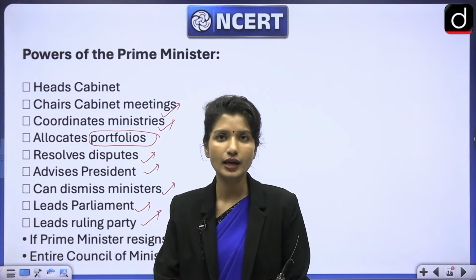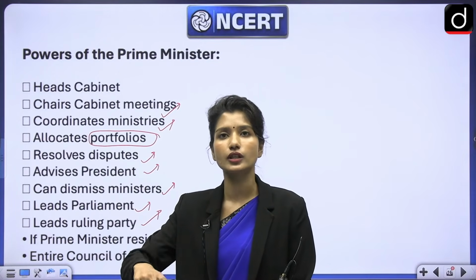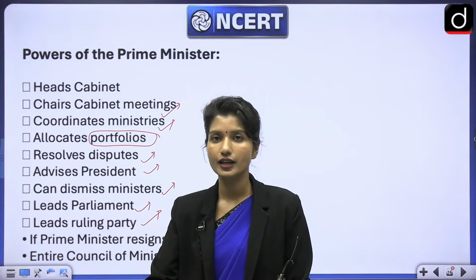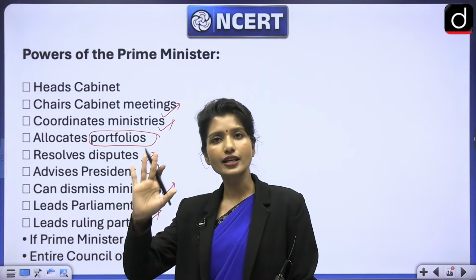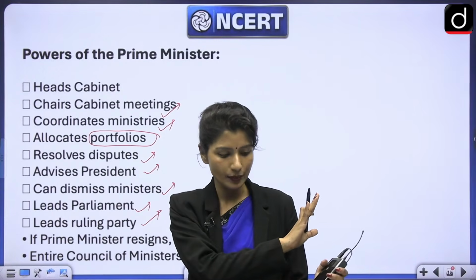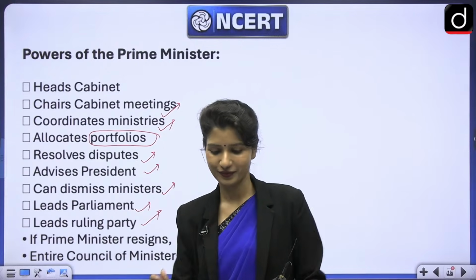So we will talk about prime ministerial government and presidential government. In presidential government, the president itself is both head of the state and head of the government. But in prime ministerial government, what happens? For official face, we use head of the state, which is the president. And for functioning, we use prime minister, which is the head of the government.